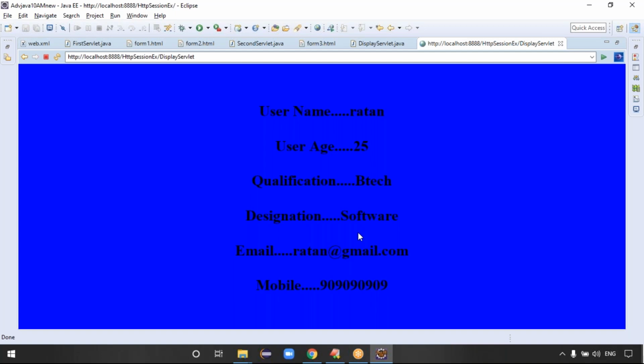Guys, are you clear? Now tell me, you maintain the client's previous request data at the time of processing a later request using which object, guys? Session object. Now the session object is available at client side or server side?